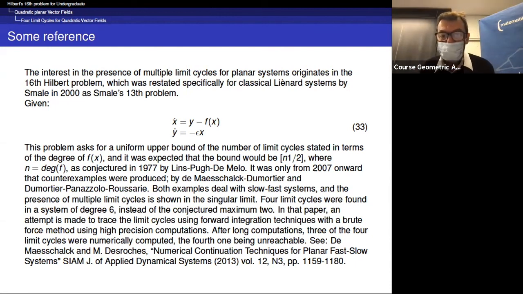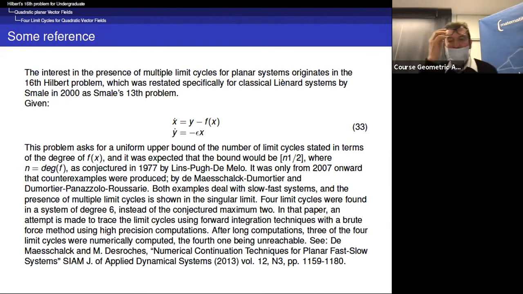there was a great discovery in 2007, 30 years after. Counterexamples were produced, and these counterexamples were produced with the idea to add a parameter epsilon here, so that you have a fast-slow dynamics.